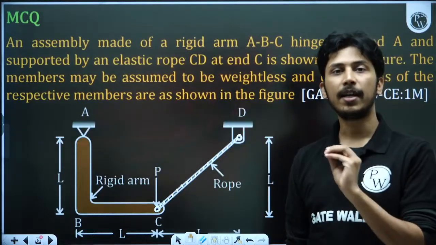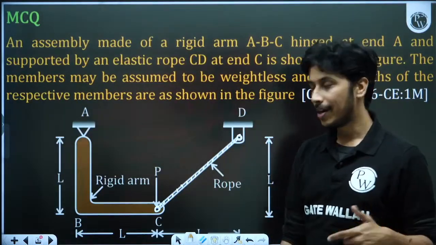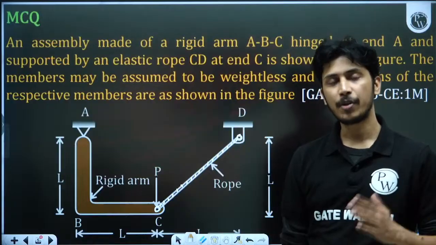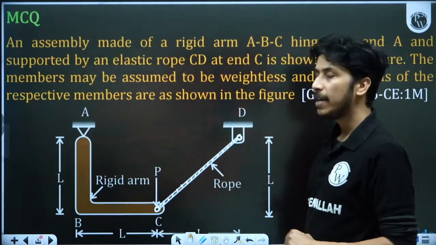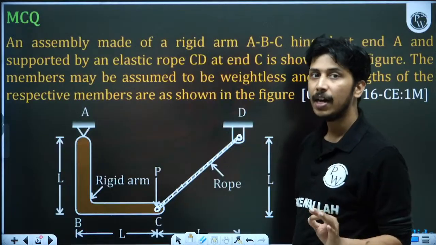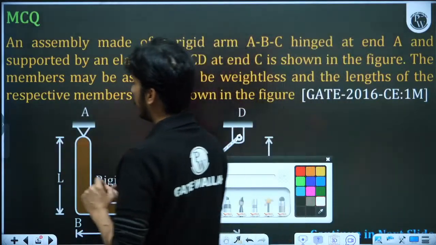Rope cannot take compression. Okay, bar or rigid frame or rigid arm can take compression, tension both. Even rigid arm can take moment also. But this rope cannot take moment, it cannot take compression, it can only take the tension. So rope is a tension taking member only.